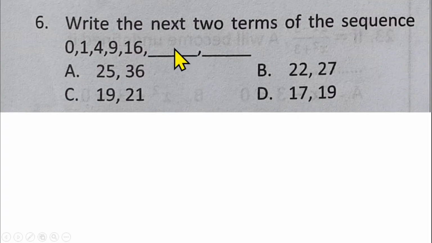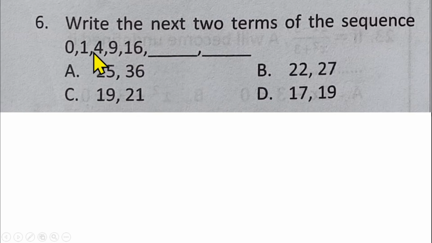Question number 6 is from sequence. Yes, from sequence, but this one is not from arithmetic progression or geometric progression. It's another kind of sequence. We have to write the next two terms of the sequence: 0, 1, 4, 9, 16, dash, dash. So you have to fill in these two gaps that we are having here.